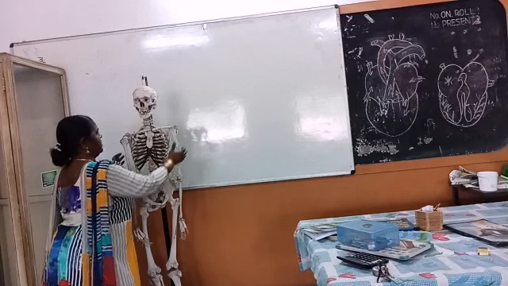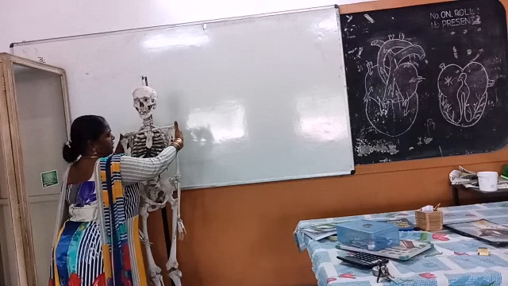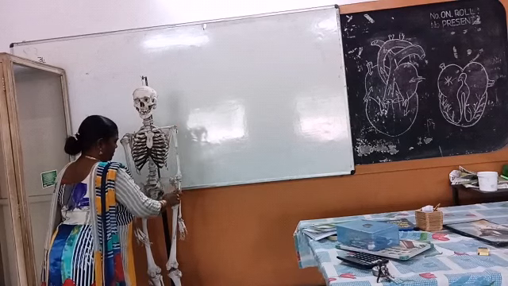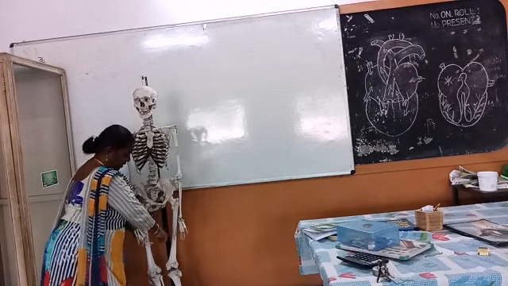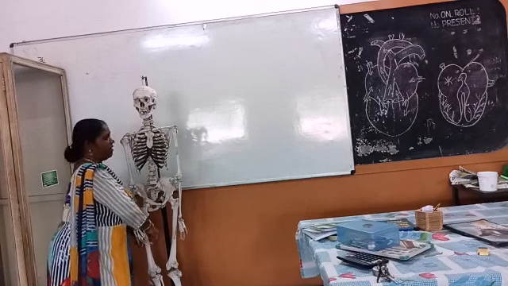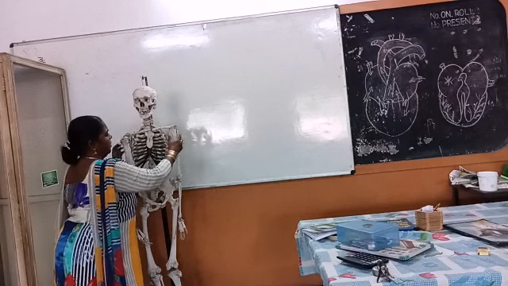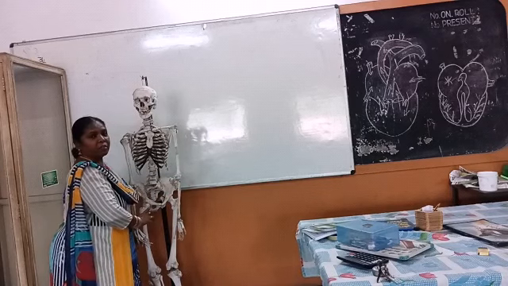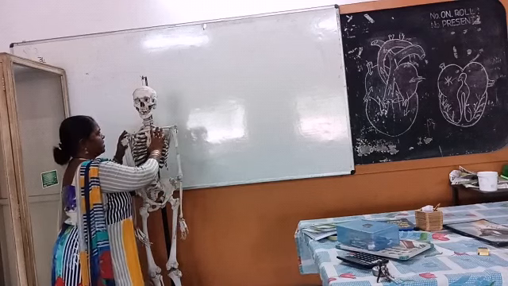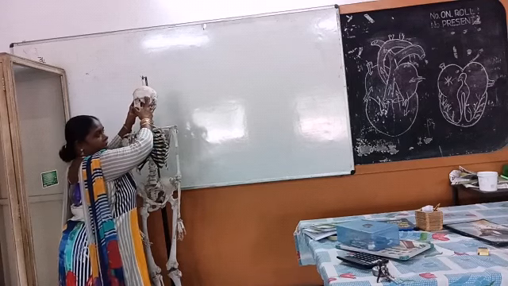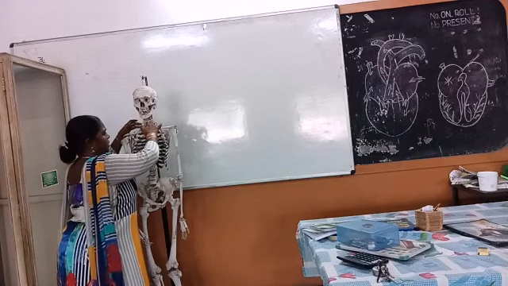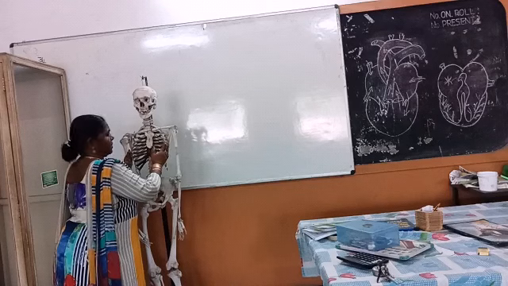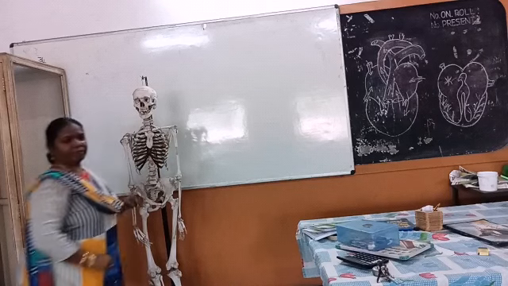The appendicular skeleton includes the pectoral girdle, forelimbs, pelvic girdle, and hind limbs. Now we are going to study part by part. Axial skeleton: skull. We are going to see about the skull, then the vertebral column, then the rib cage.